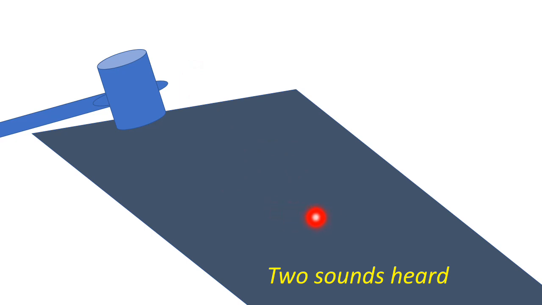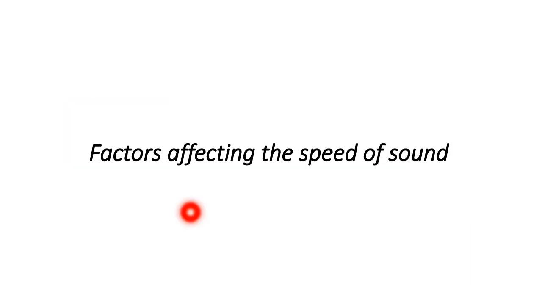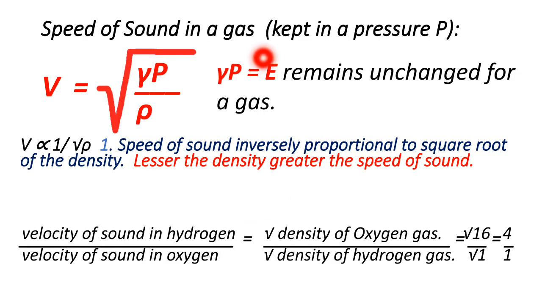on this metal sheet. Now see the factors affecting the speed of sound, and the first one is, see here, suppose speed of sound in a gas kept at a pressure P.